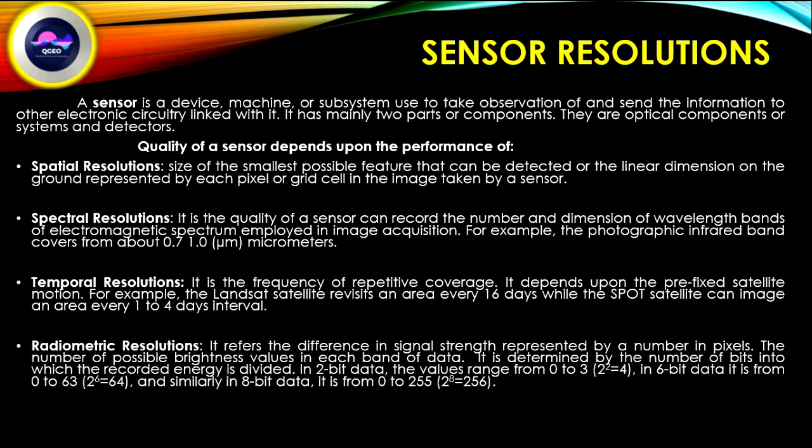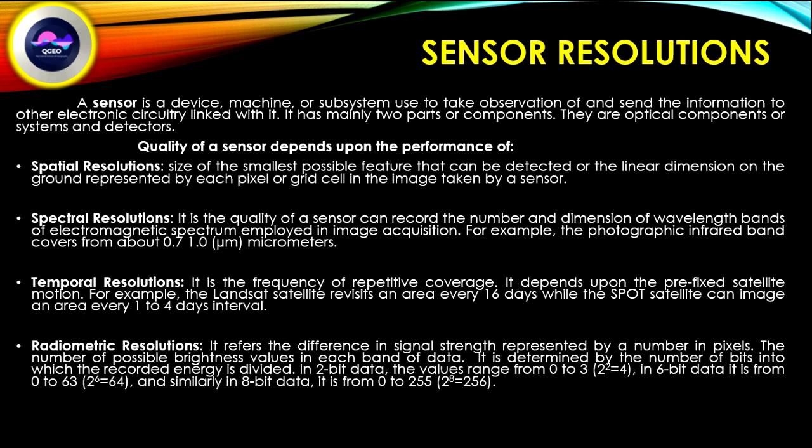Spatial resolution, the smallest possible feature that can be detected, or the linear dimension on the ground represented by each pixel or grid cell in the image taken by the sensor. Spectral resolution, it is the quality of sensor to record the number and dimension of wavelength bands of electromagnetic spectrum.